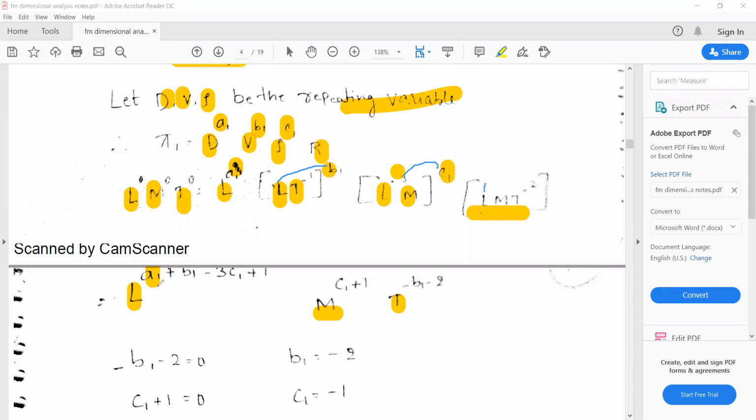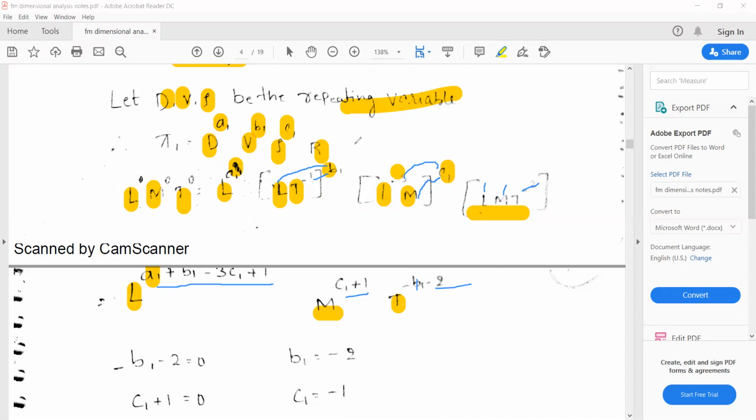So that is a1 plus b1 minus 3c1 plus 1. In the same way, if you consider M, M to the power of c1 is there, plus M to the power of 1, so c1 plus 1. All right. Coming to T, T to the power of -b1, in the sense minus b1, and again T to the power of -2, so minus b1 minus 2.